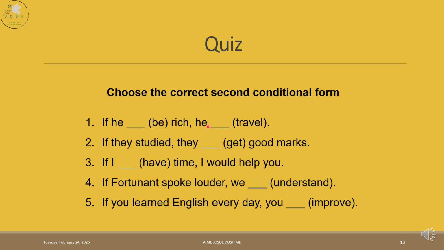You're going to complete like usual. If he ___ rich, he ___. If they studied, they ___ good marks. If I ___ time, I would help you. If Fortuna spoke louder, we ___. If you learned English every day, you ___. You're going to choose from the prompts that you have here in the brackets and make the best version of the answer using the second conditional.